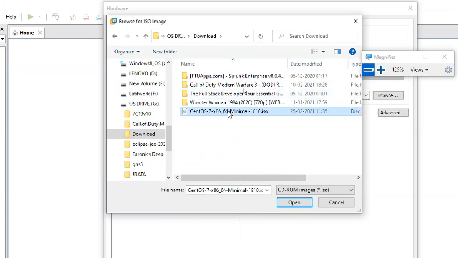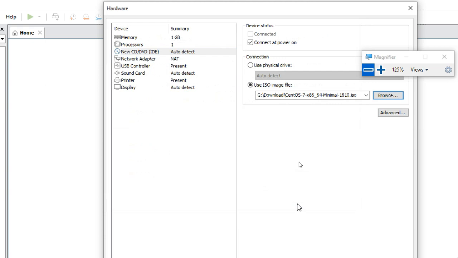Here it is. So open. Now can you see this one? I gave my image file, the downloaded one. Actually, I already have it in the F drive, but I gave the latest download only.